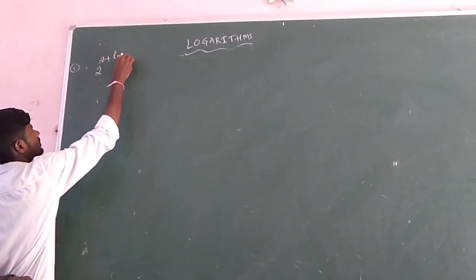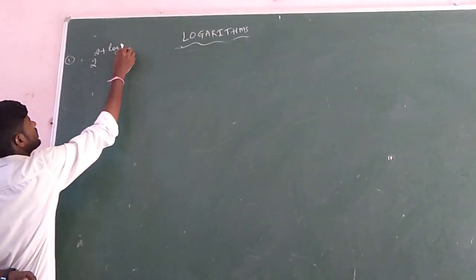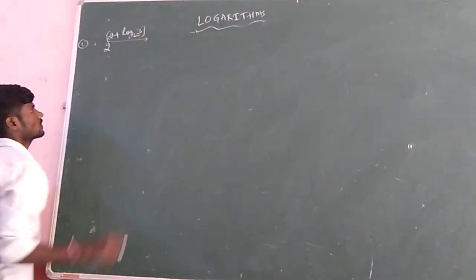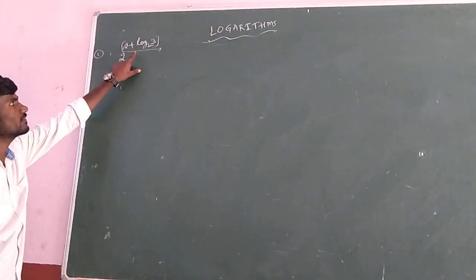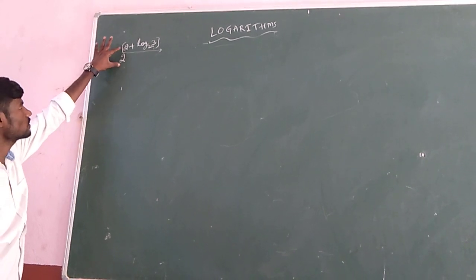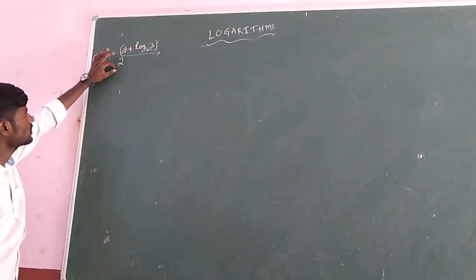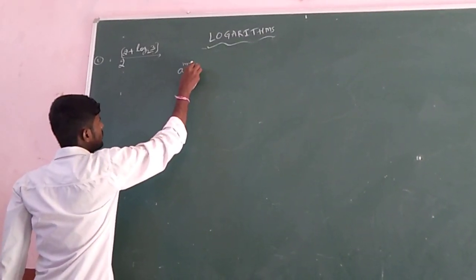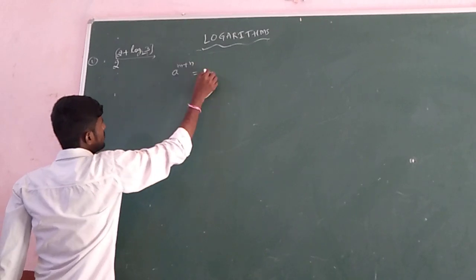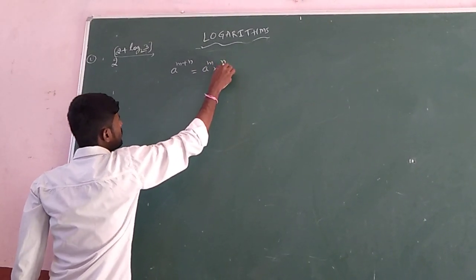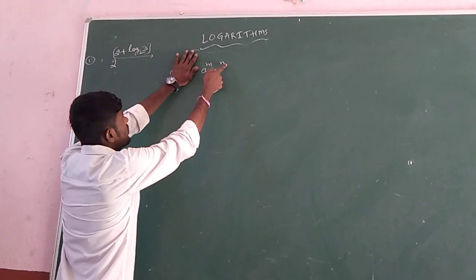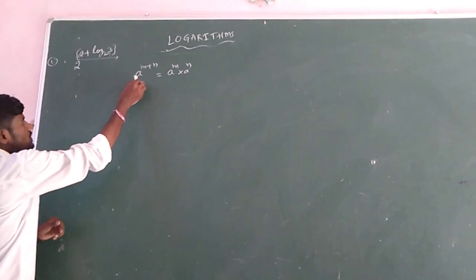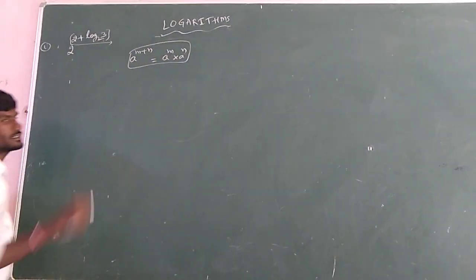See students, here is one more problem: 2 power 2 plus log 3 base 2. Your base is 2, and the power is this one. How can we solve this problem? If you observe, it is in the form 2 power some 2 plus some other thing. In exponent form, a power m plus n is actually generated from a power m into a power n. The bases are same, and if it is a product, we add the powers. So if it is in this form, we can convert it into the right side.